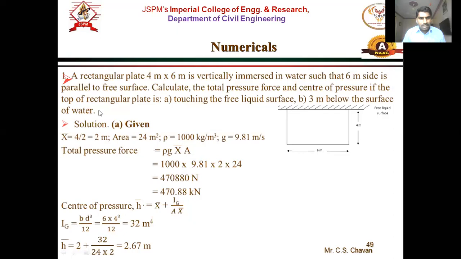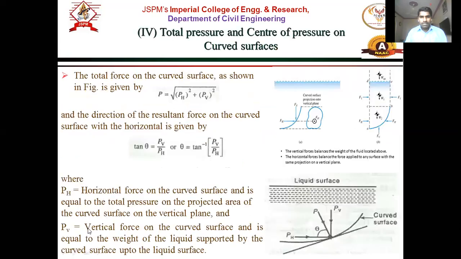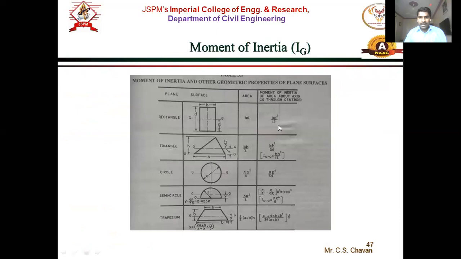Now in this, x bar is 2, Ig is moment of inertia about this horizontal GG axis, centroid axis. So what is Ig for rectangular section? If B is width, D is depth, so it is BD cube by 12, right? So we saw here, it is BD cube by 12.